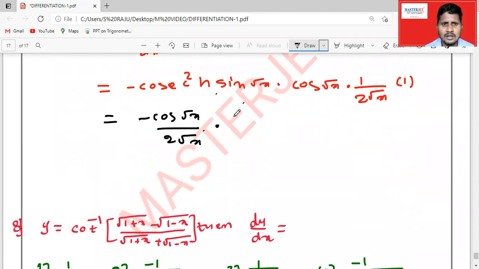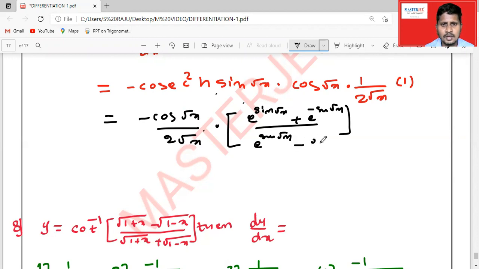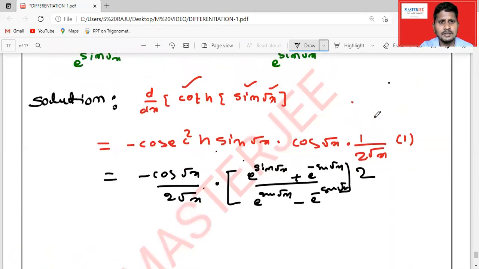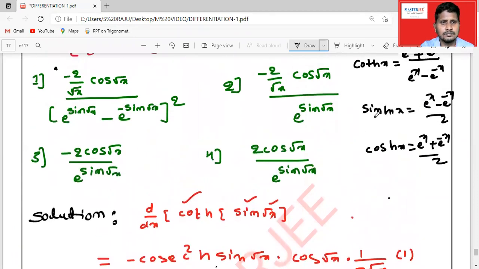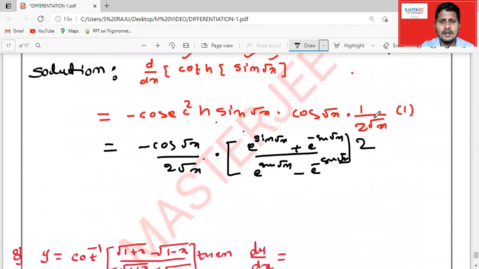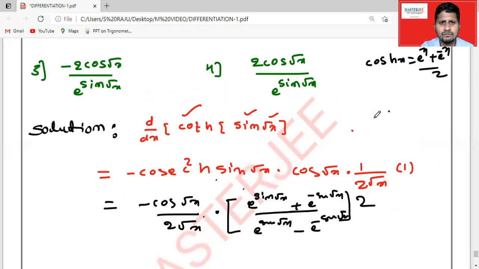So we know that cosecant square means e to the power of sin root x plus e to the power of minus sin root x by, so this e to the power of sin root x minus e to the power of minus sin root x, the whole square. The whole square, right? Now, what about this square value?